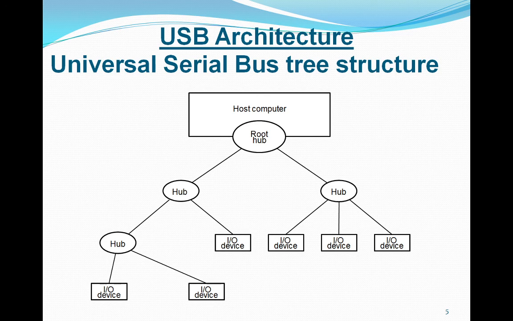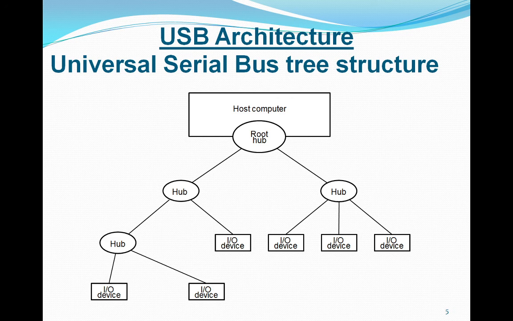In normal operation, a hub copies a message that it receives from its upstream connection to all its downstream ports. Means this hub will copy the message from upstream to the downstream ports. As a result, a message sent by the host computer is broadcast to all the IO devices, but only the addressed device will respond. That is very important here.